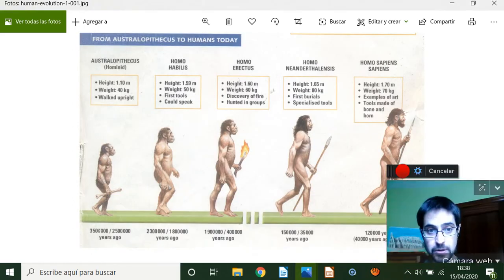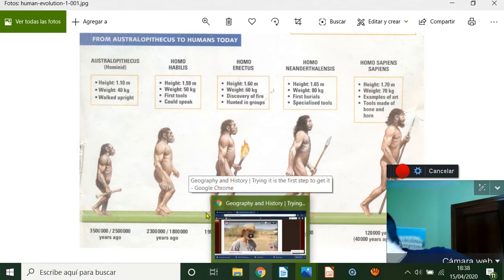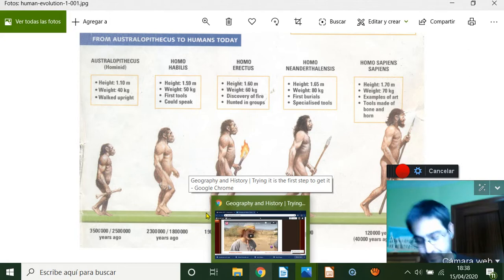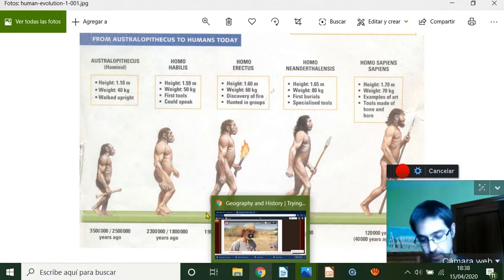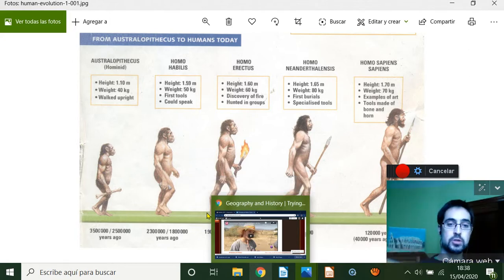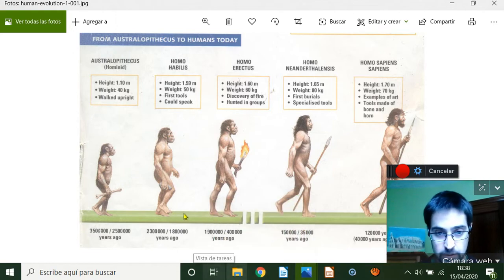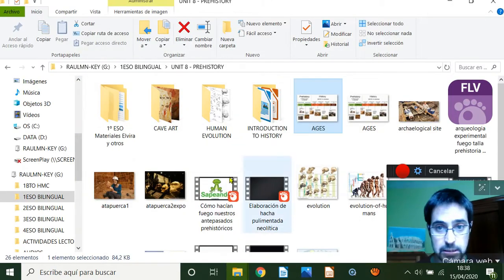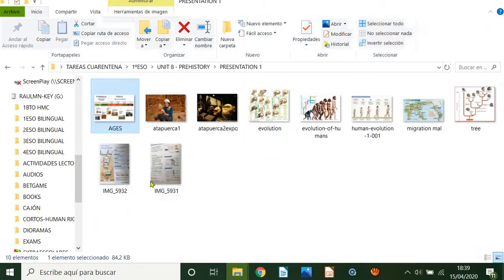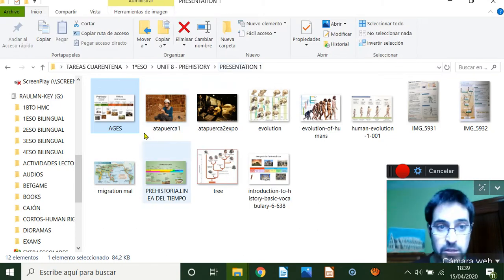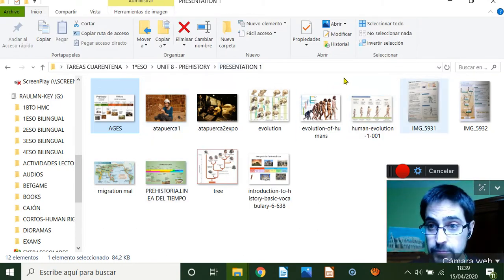Okay, this is a picture that shows us the evolution. So I have to close the book. So here we show the separation between prehistory and history, so continue with that. I have the picture to show you this. That is exactly the presentation. The presentation is here. Okay, the prehistory of mankind.